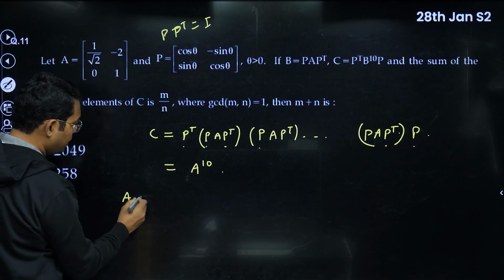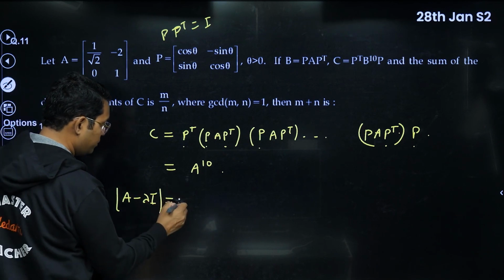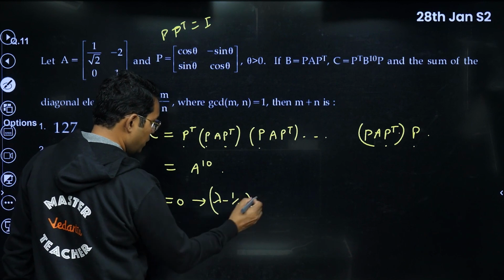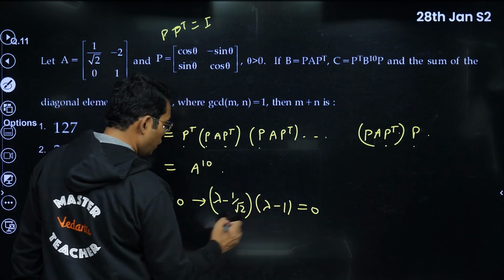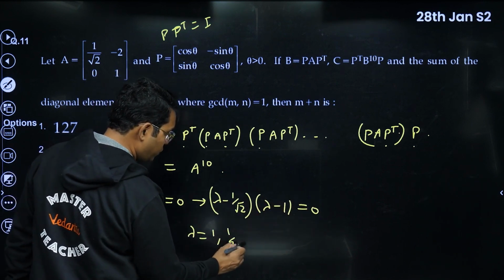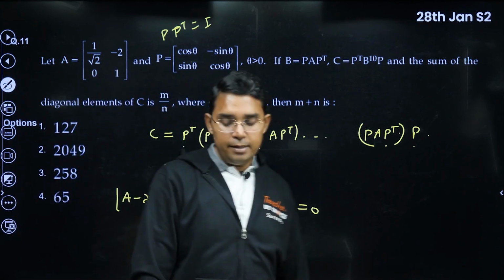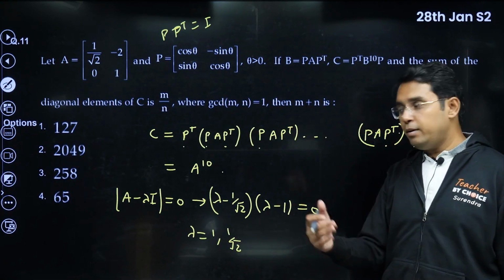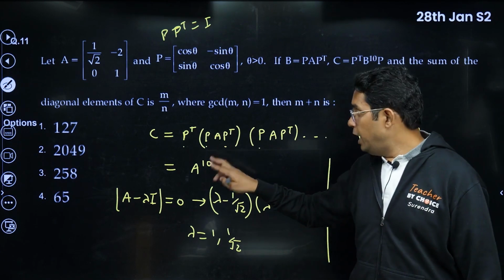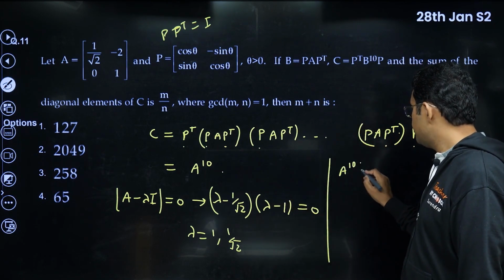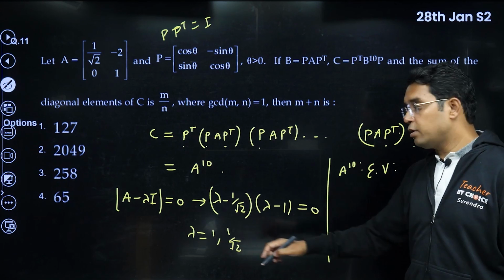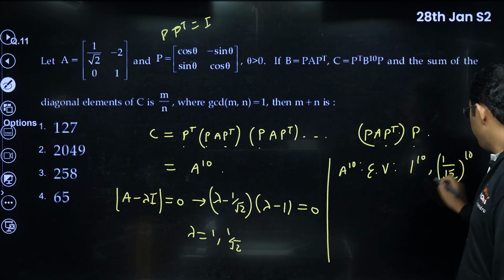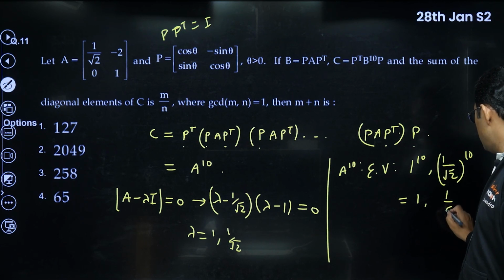The characteristic equation, if I write determinant of A minus lambda I equal to 0, you can see it becomes lambda minus 1 upon root 2 and lambda minus 1 is equal to 0. So eigenvalues are 1 and 1 upon root 2. Now there is a property that if eigenvalues for A are alpha and beta, then for A power 10, eigenvalues would be the power of these two. That means 1 power 10 and 1 upon root 2 power 10. And that is 1 and that is 1 upon 32.